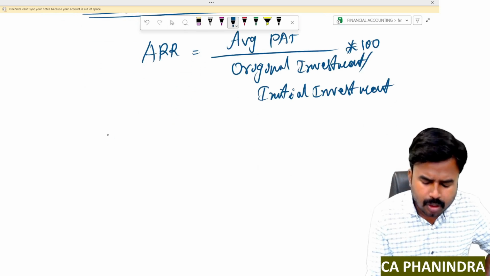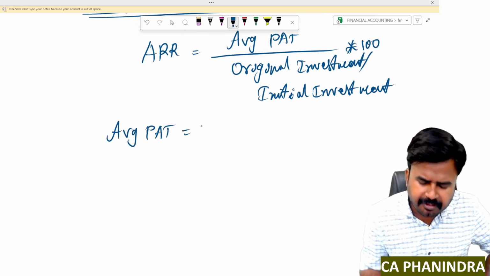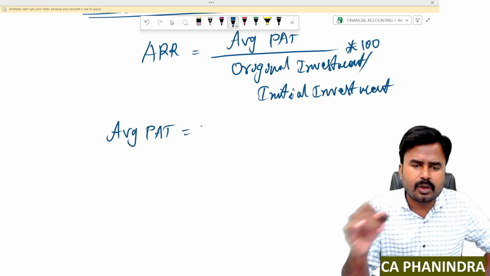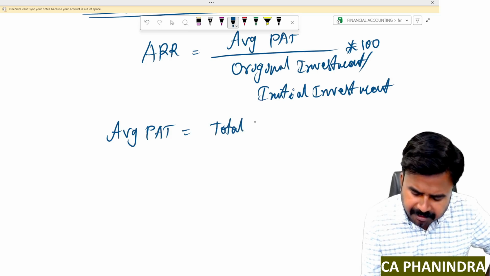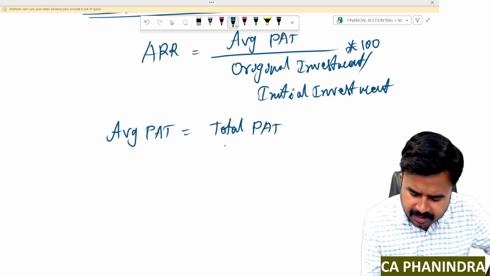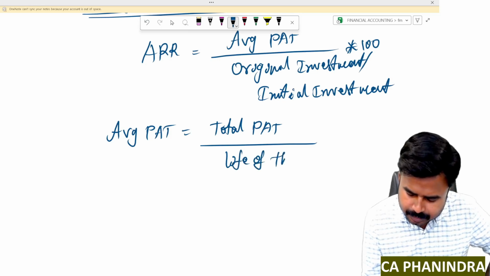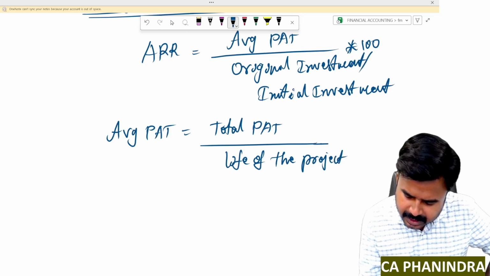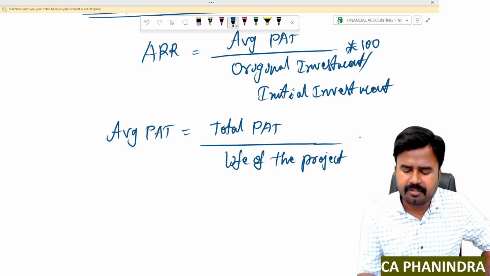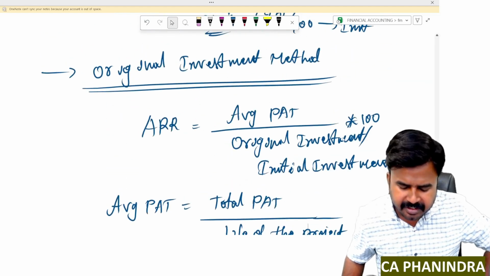Now, how to calculate average profit after tax? You know, average profit after tax is nothing but the entire project's life profit after tax, that is, total profit after tax divided by life of the project, or number of years.